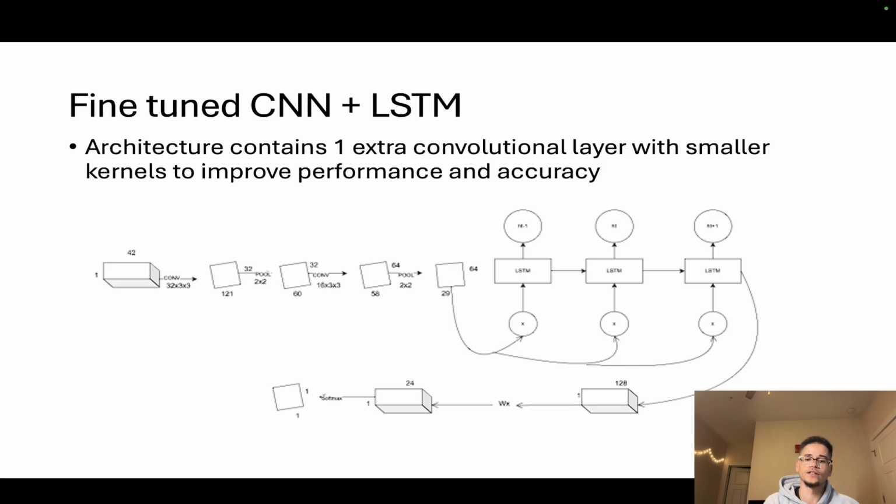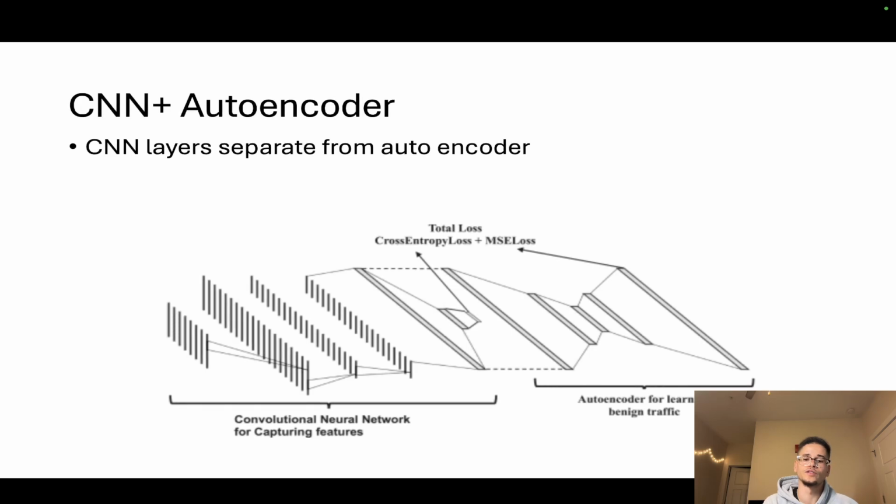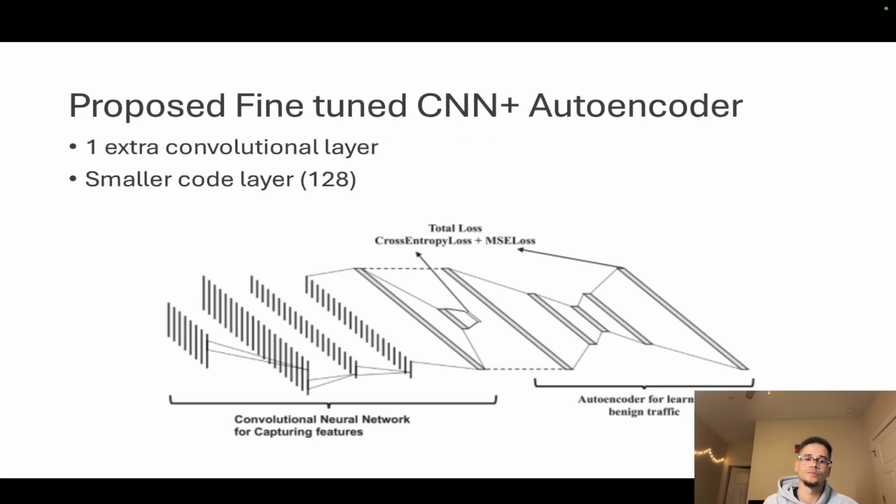The fine-tune added an extra layer in the CNN for better feature extraction, but also reduced the kernel sizes to maintain that same performance. The CNN plus autoencoder, which turned out to be our best, had the same feature extraction, but it also alleviated the pressure of paying attention to the benign traffic from the predictions. Finally, the proposed CNN and autoencoder model, which was one of the most robust, we added one more convolutional layer and a smaller code layer. That way, it's able to rebuild the image of a packet from fewer parameters.